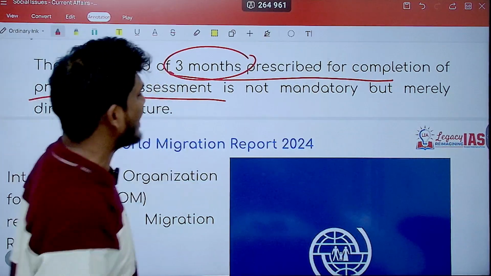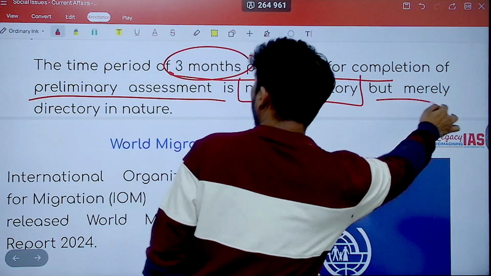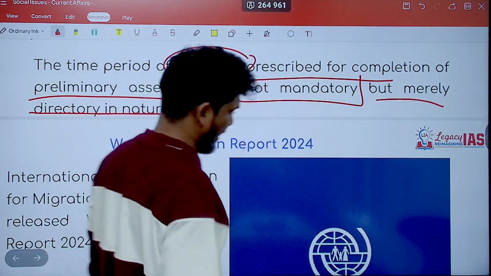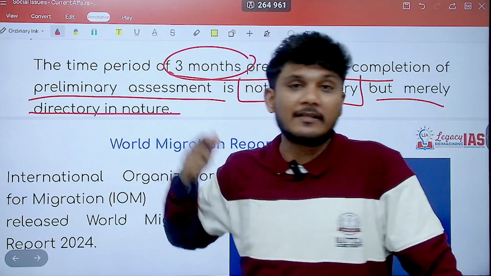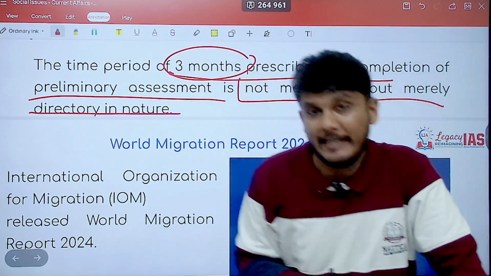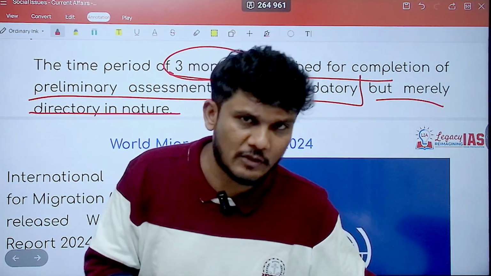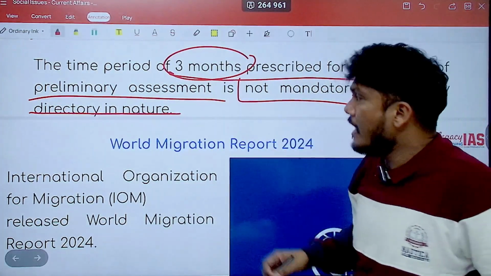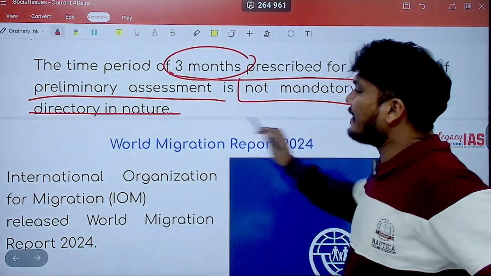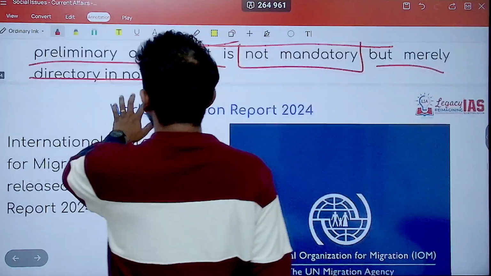However, this timeline is not mandatory but merely directory in nature. The court is directing that it should be done in 3 months, but it is not mandatory. In prelims, the words can simply be switched and you can be given that it is mandatory and not directory. That's wrong. It is actually directory and not mandatory in nature.